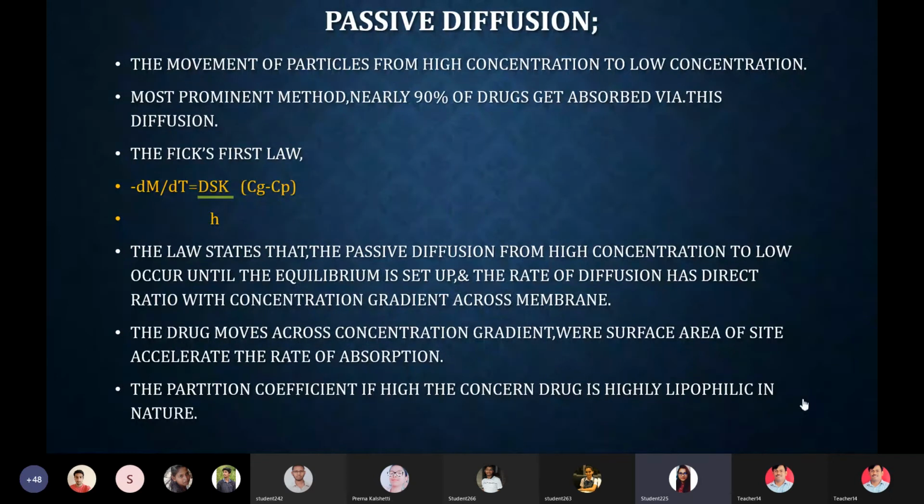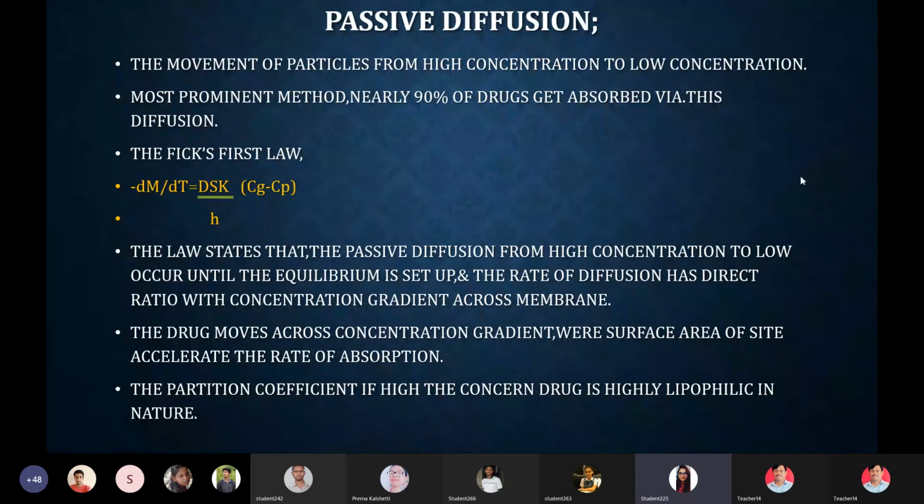Okay, clear here? Because when I was studying this initially, I was having confusion about the concentration near the site and the concentration in the plasma. So I searched on it, I found it very interesting, so I have put it forth in front of you. So we have seen the exact coefficient and its meaning.